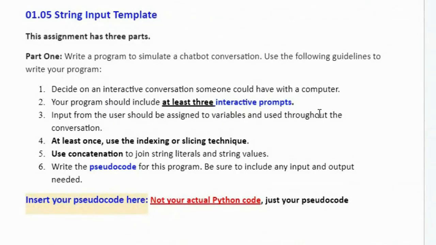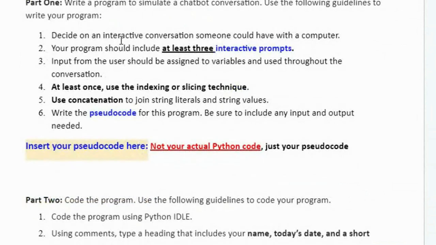In the template, it tells us decide on an interactive conversation. Okay. Should have at least interactive prompts. You have that. They weren't written correctly. We had errors, but you did have that. Input from the user should be assigned to variables.